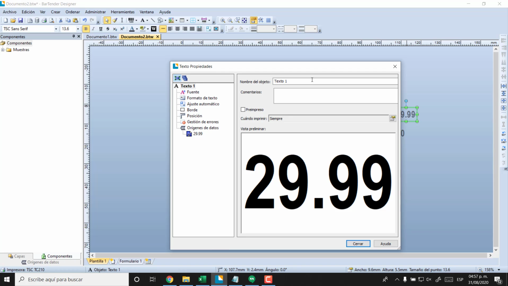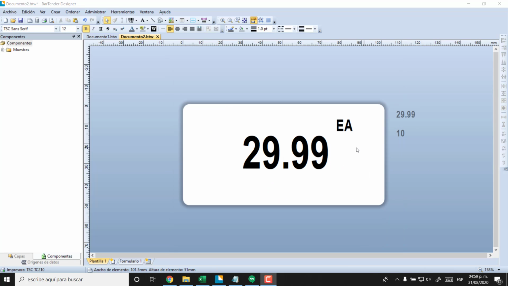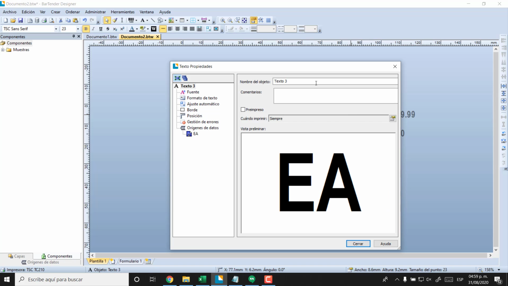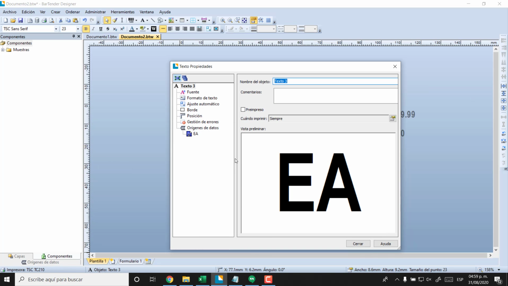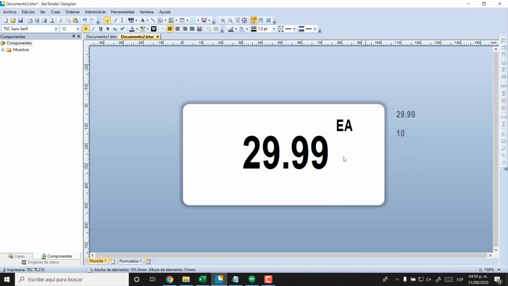Then we're going to change this for price. It's going to be the price. And then we continue here. We're going to set it up as one, okay, and that's it. Now the price that we want to change.